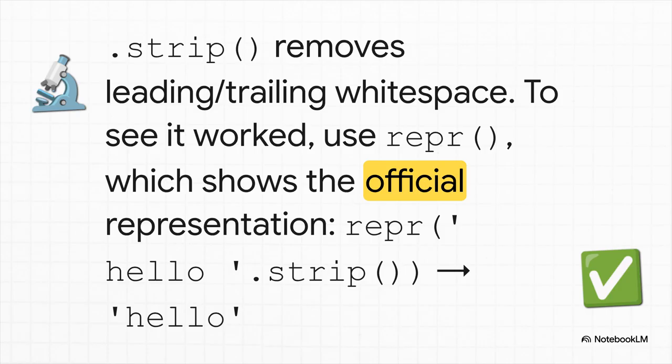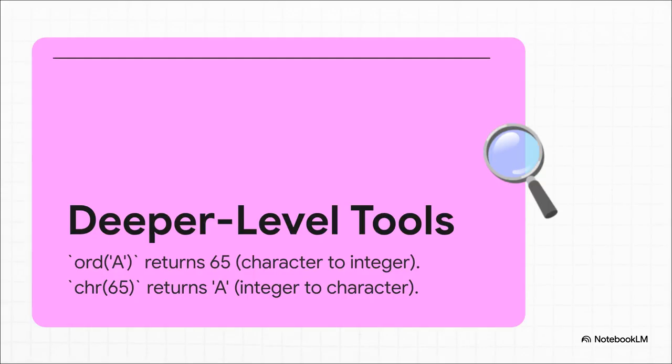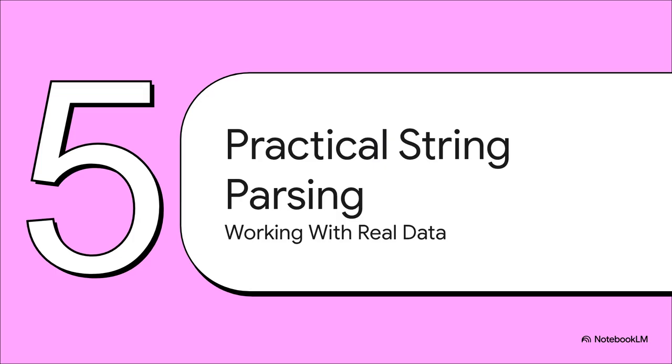Super useful for debugging. Now, let's peek under the hood for a second. To a computer, every character is really just a number. The ord function will show you that number, the ASCII or Unicode value. And chr does the opposite, turning a number back into a character. This is the gateway to understanding things like character encodings and how your computer really handles text from all around the world. Okay, so we've loaded up our toolbox.